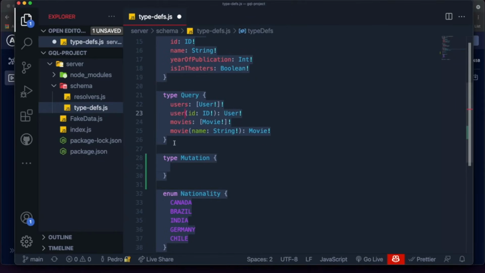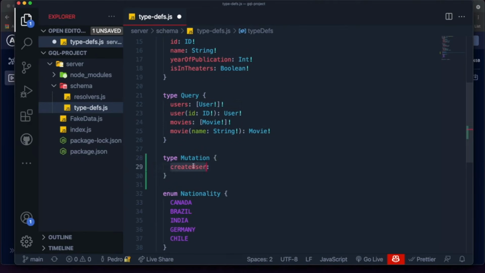So for example, if I want to have a field which creates a user, I might just create a field over here called createUser, something like this, right? And obviously, similar to other types in GraphQL, you need to point out that it returns something. What is commonly the standard in GraphQL is whenever you create, delete, or update something, whenever you have a mutation with some sort of type, you just return the type.